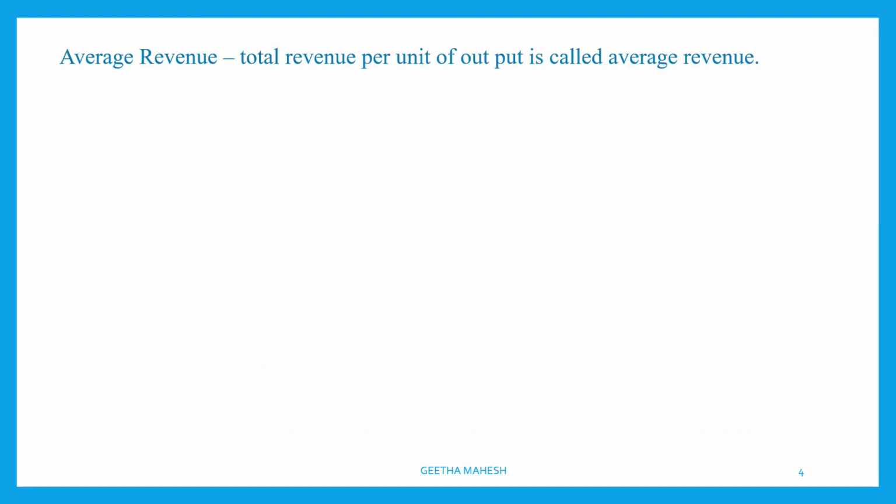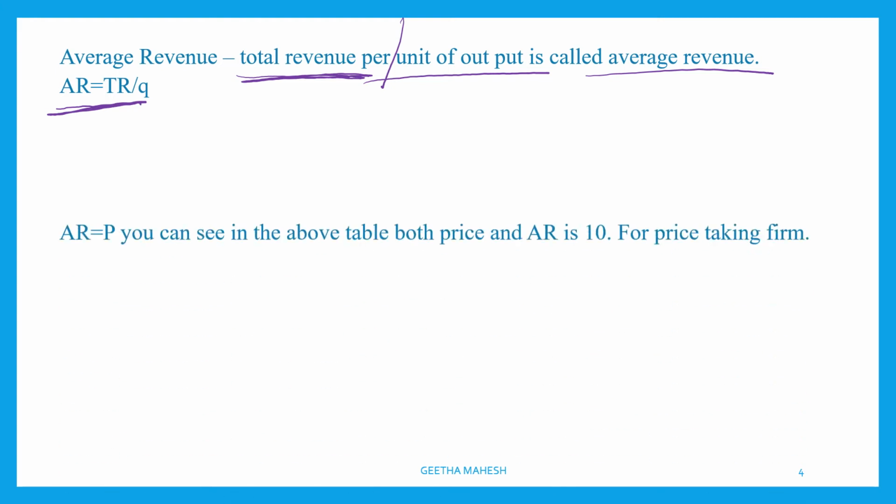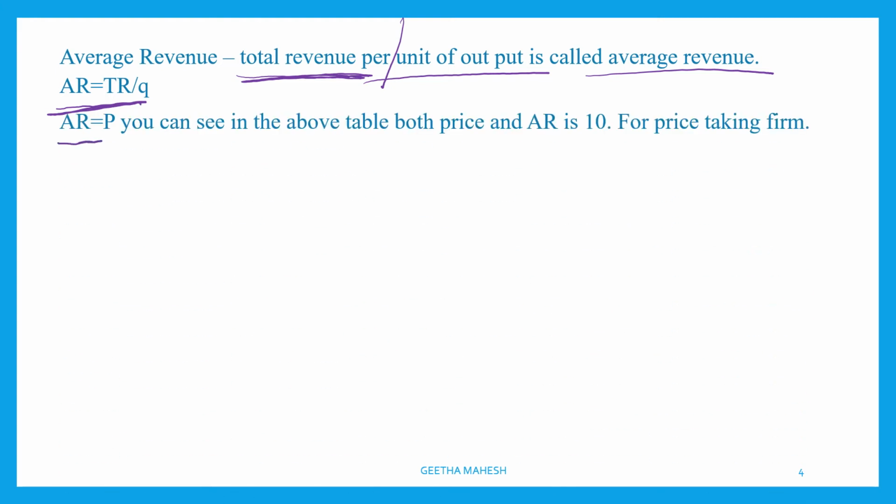Dear students, now let us understand average revenue. Average revenue is nothing but total revenue per unit of output sold. We call it average revenue. Average revenue can be calculated as total revenue divided by quantity. Here, average revenue is equal to price. You can see this in the above table. Both price and AR are 10. For a price taking firm, AR is always equal to price.